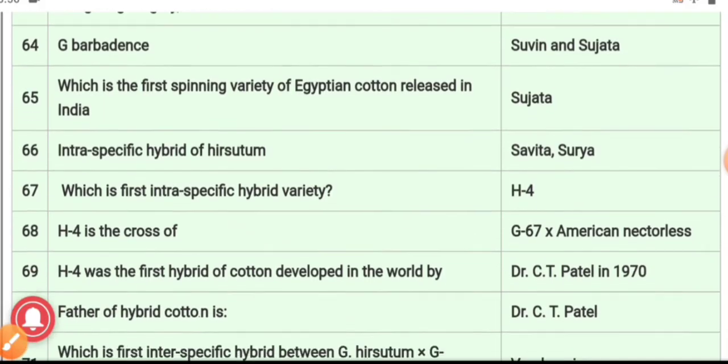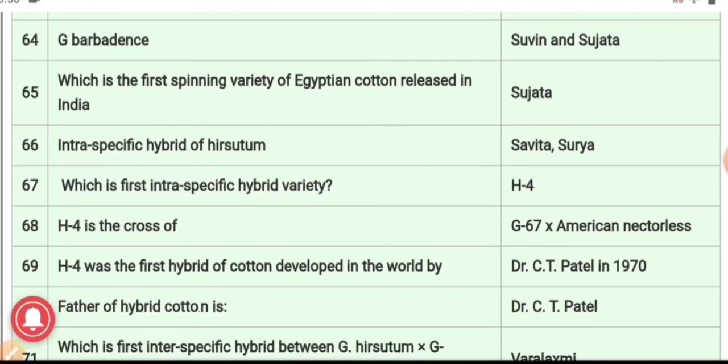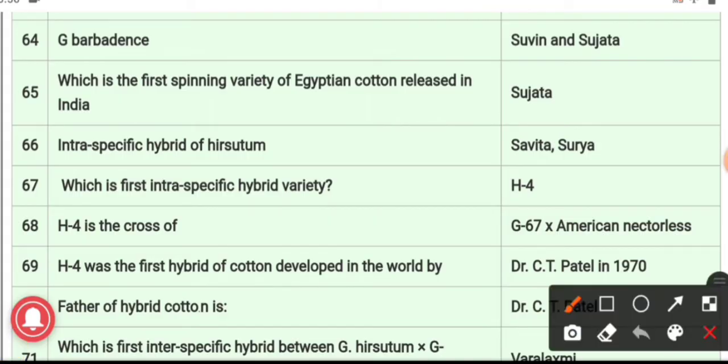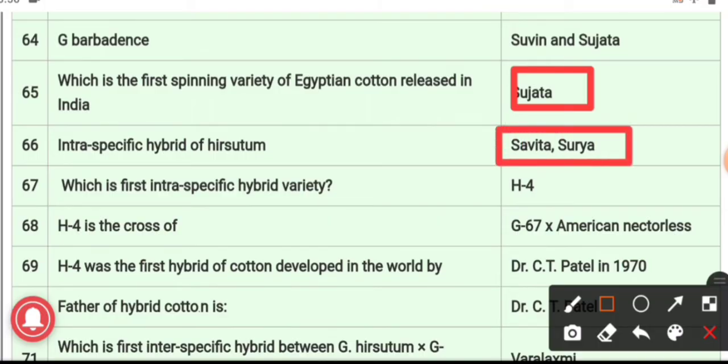65th question, which is the first spinning variety of Egyptian cotton released in India? And the answer is Sujata. It is the first spinning variety of Egyptian cotton which was released in India. 66th, intraspecific hybrid of hirsutum, and the answer is Savita and Surya. These are the intraspecific hybrids of hirsutum. 67, which is the first intraspecific hybrid variety? And the answer is H4.